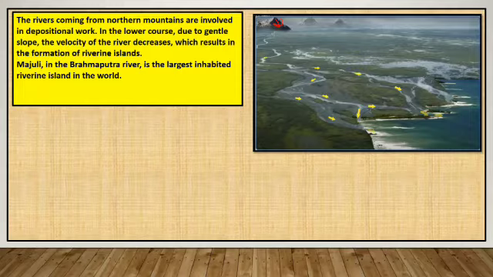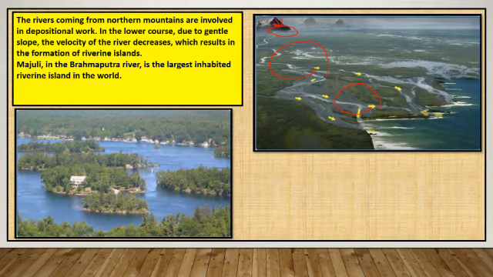But as soon as they enter the plain areas, because the slope is gentle, the velocity of the river decreases, which results in the deposition of sediments along its course, which led to the formation of riverine islands. Majuli in the Brahmaputra river is the largest inhabited riverine island of the world.